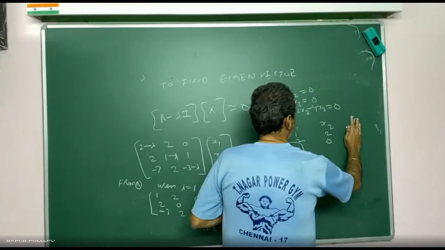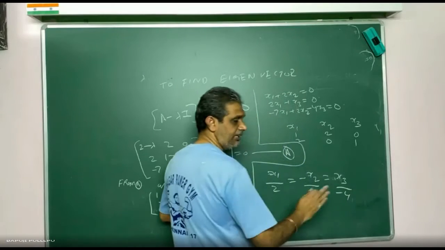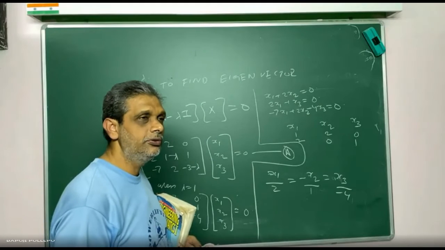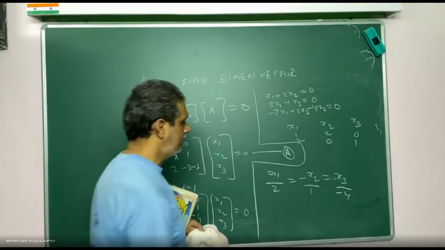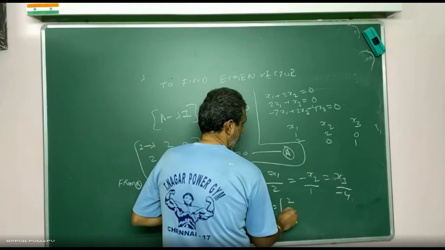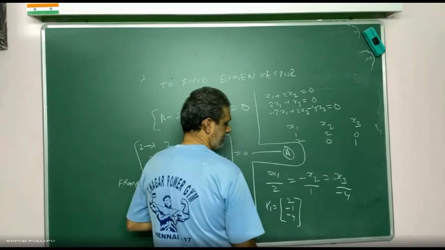For x3, minus 4. If it is repeated, you can cancel it. 2, 4, 8 means you can take 1, 2, 2, 1, 2, 4. Nothing will happen. Correct? Now x1 is equal to, tell me, 2, minus 1, minus 4. If it is repeated, cancel.